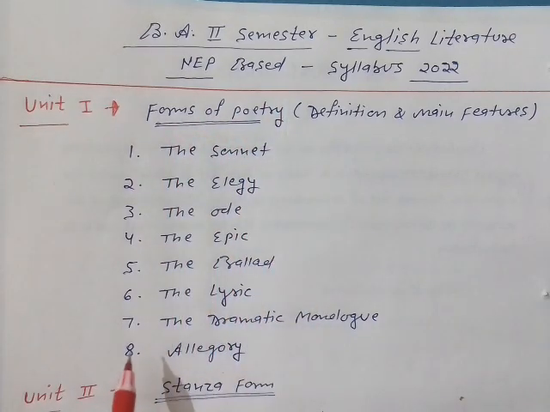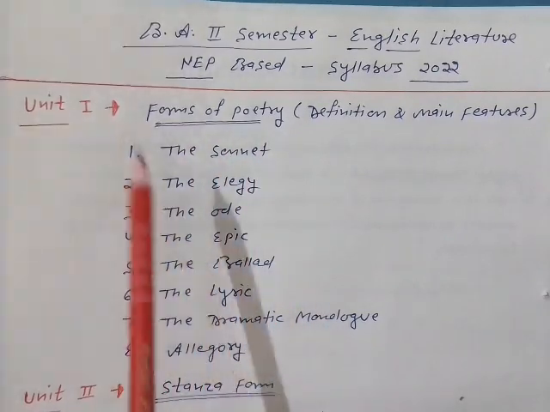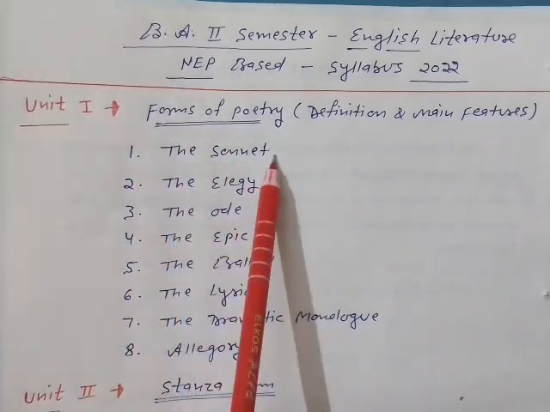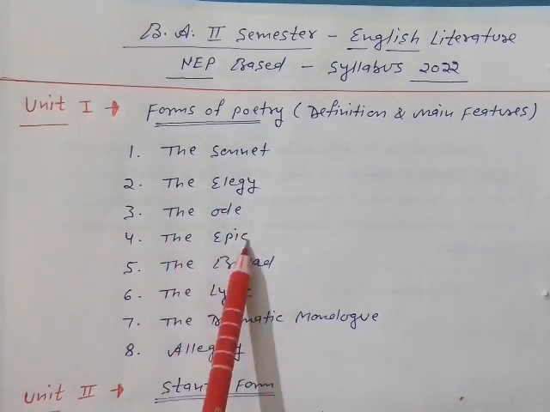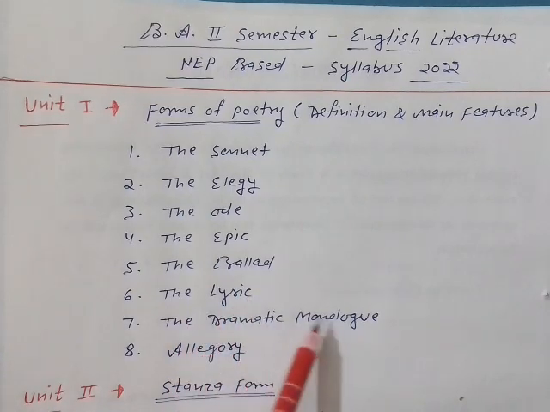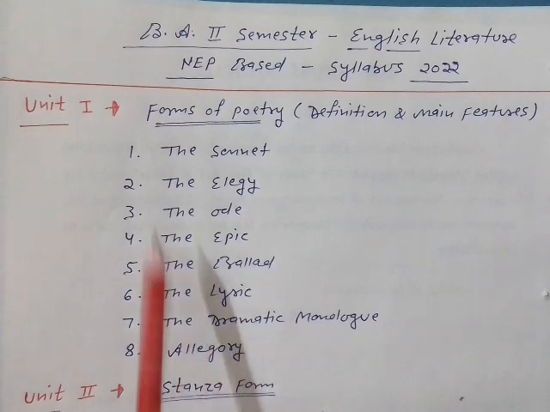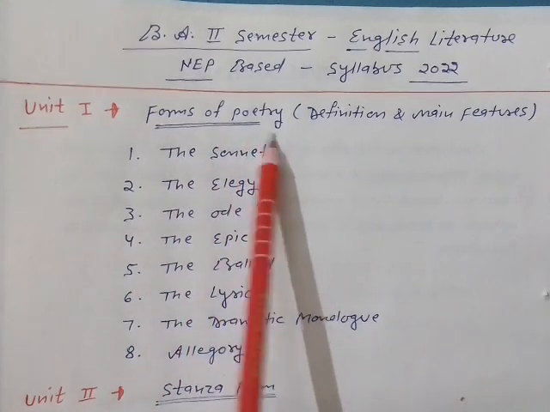There are 8 in total: the sonnet, the elegy, the ode, the epic, the ballad, the lyric, the dramatic monologue and allegory. All these are the 8 forms of poetry.